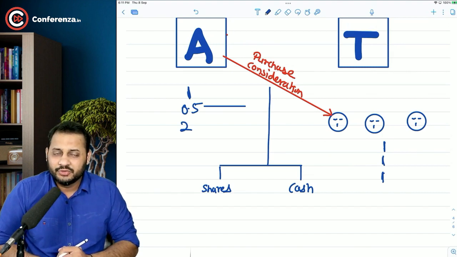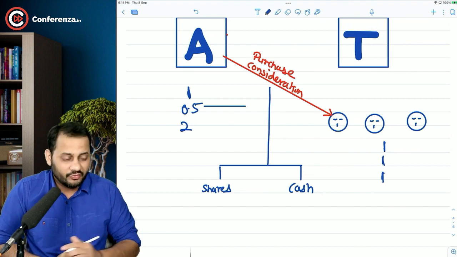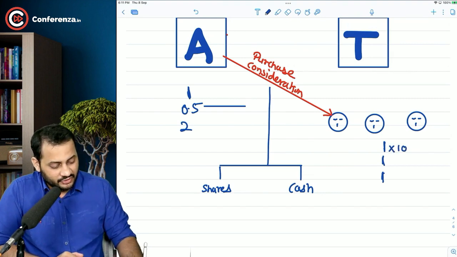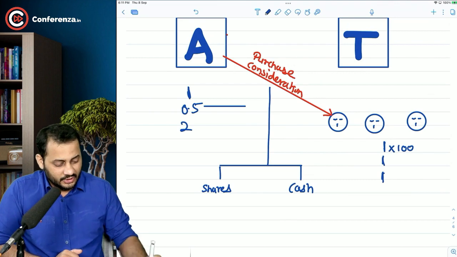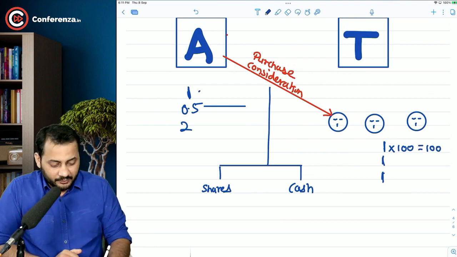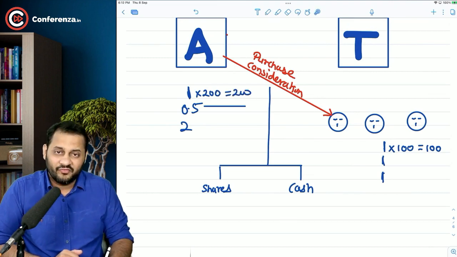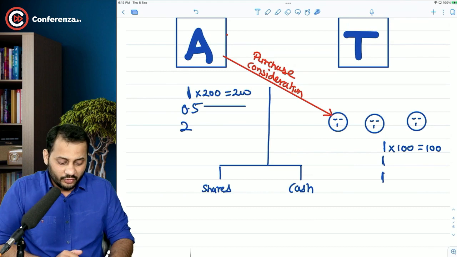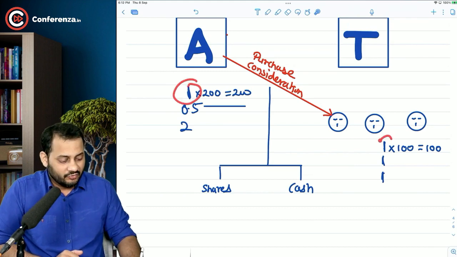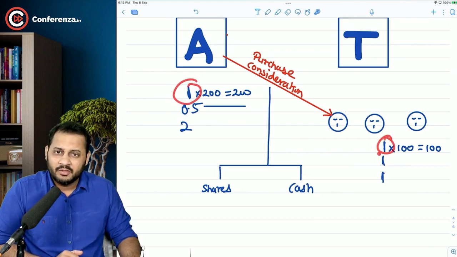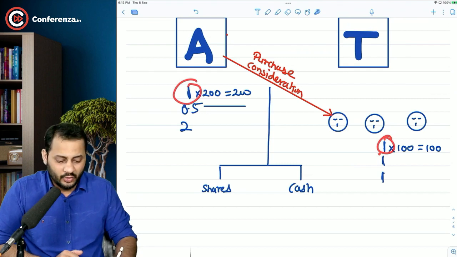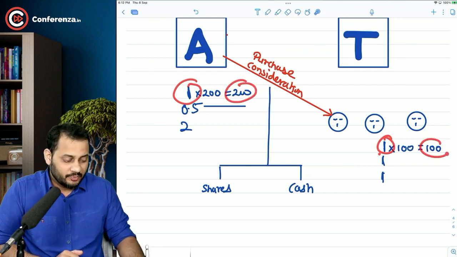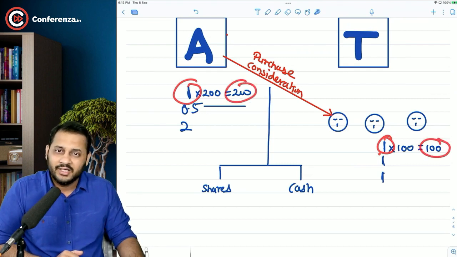See, the exchange ratio is based on a typical basis: what is the price of your share? Let's say, for example, the price of your share is 100 rupees. So that means every share of your company is worth 100. And if the price of my share is 200 rupees, then it is not fair to give you one share of my company for one share of your company. Why would I pay 200 rupees just to buy 100? Nobody does that, right?